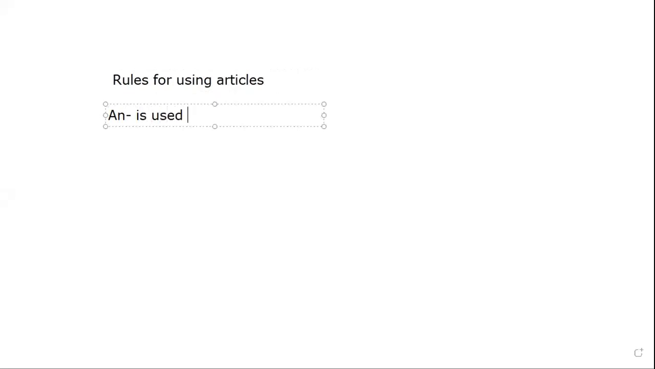Now we are going to discuss the rules for using articles. What is the first rule? An is always used with vowel sounds.